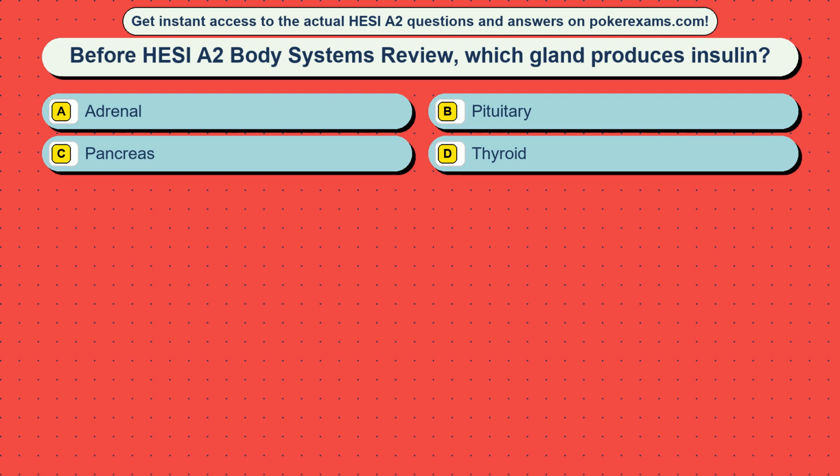Question 15. Before HESI A2 Body Systems review, which gland produces insulin? Option A adrenal, option B pituitary, option C pancreas, option D thyroid.